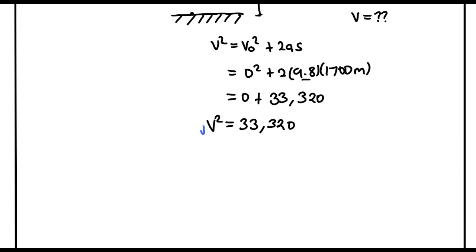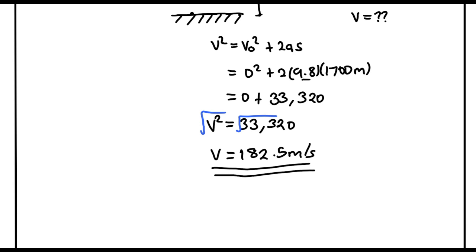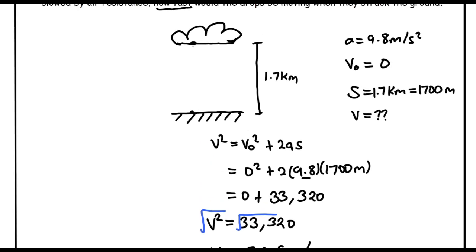To get the actual velocity, we take the square root on both sides, leaving us with velocity is equal to 182.5 meters per second. That means that when the raindrop falls from the sky, its initial velocity was 0 when it was with the cloud, but when it gets to the bottom, its final velocity is 182.5 meters per second.